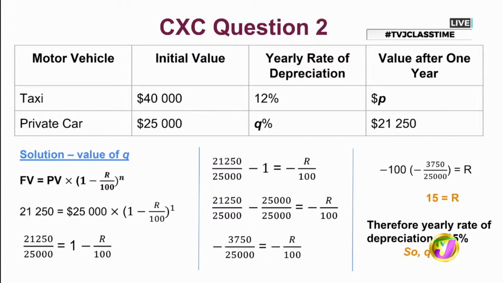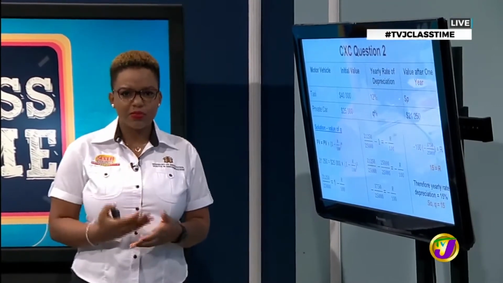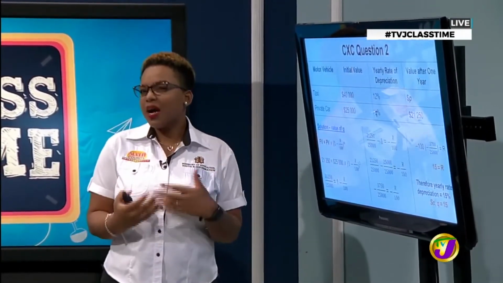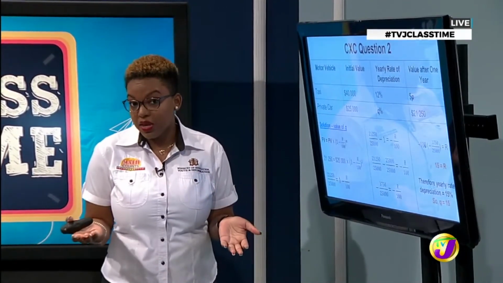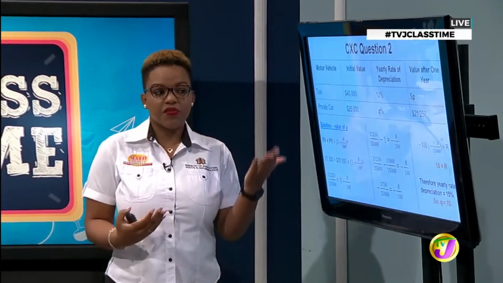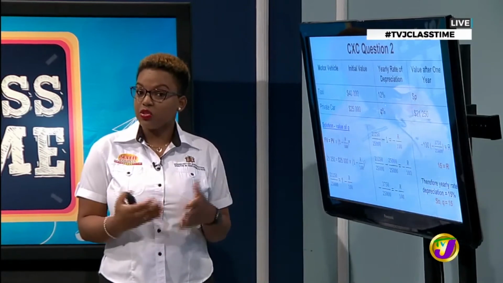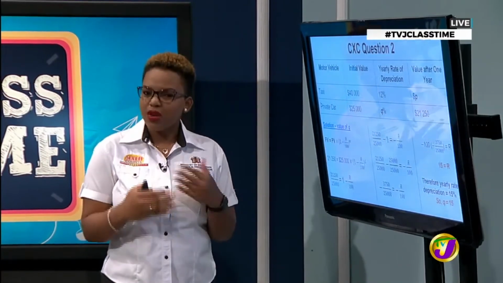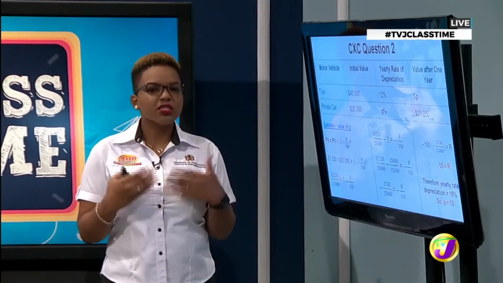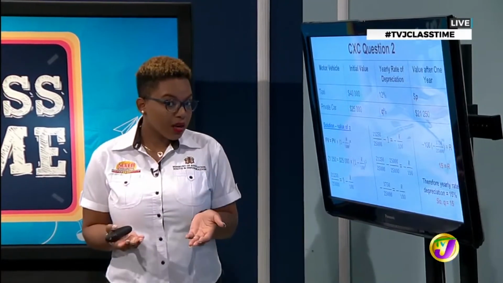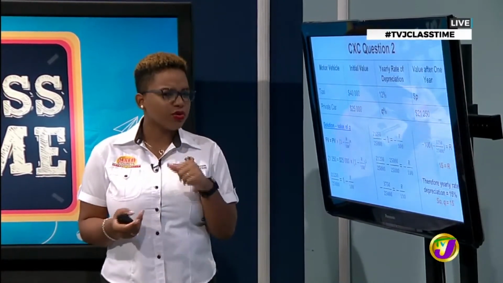Right. So here's a hack. When doing your questions, you want to write simple statements, because remember, whoever is marking a paper can't tell what you're thinking. So you don't want to leave it at 15 equal R or R equal 15, because the question asks you to find Q. So you want to write simple statements just to say to the person marking your paper that you know what you're doing.